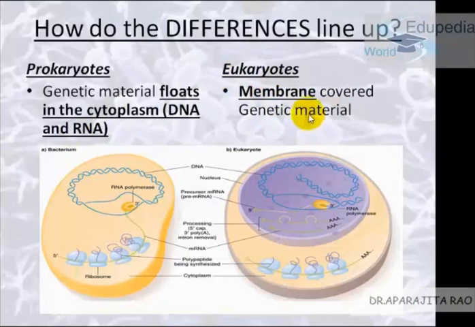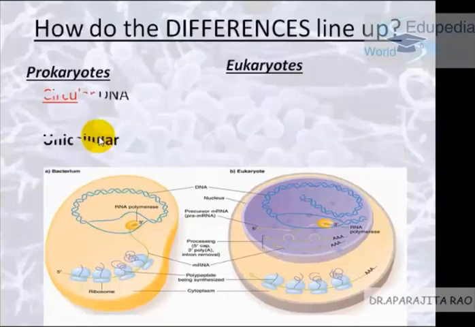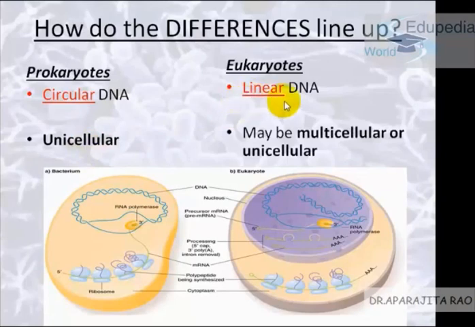Now, don't get yourself confused with what is this DNA and RNA. I'm just telling you for the sake of telling it that DNA stands for deoxyribonucleic acid and RNA stands for ribonucleic acid. What are they? What does it mean? We'll study in the later classes. Okay? Prokaryotes have a circular DNA and they are usually and mostly, like we know till now, unicellular in nature. Eukaryotes have a linear DNA and they can be multicellular or unicellular in nature.